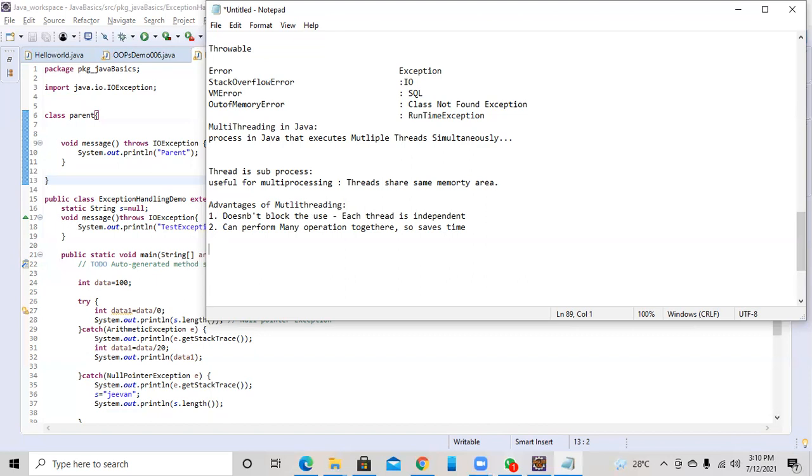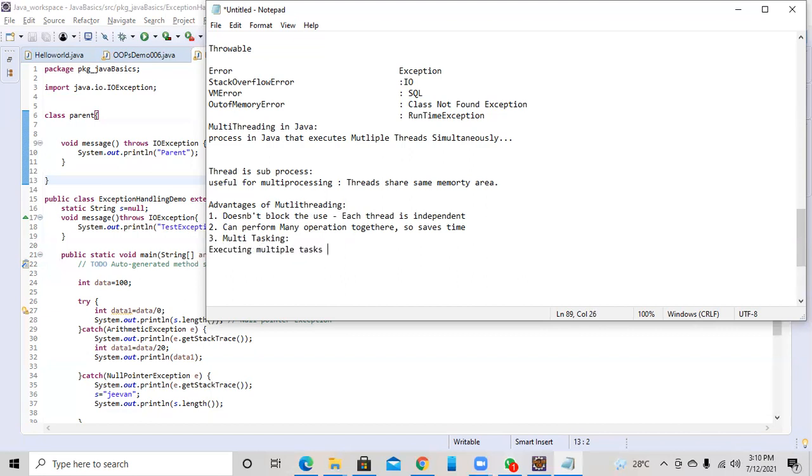Coming to multitasking, what is multitasking? Multitasking is a process of executing multiple tasks simultaneously.